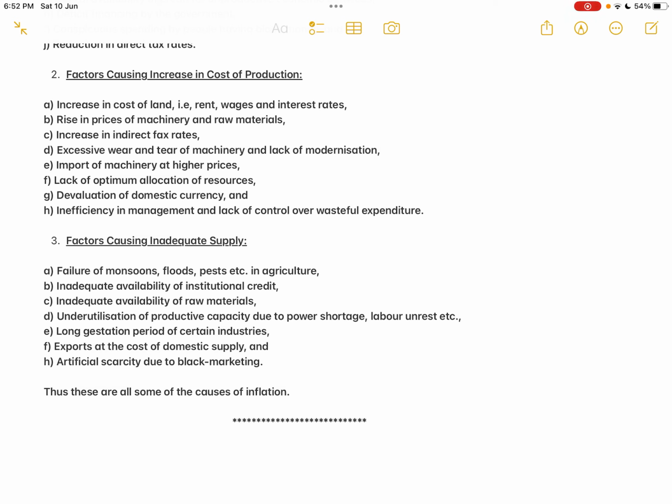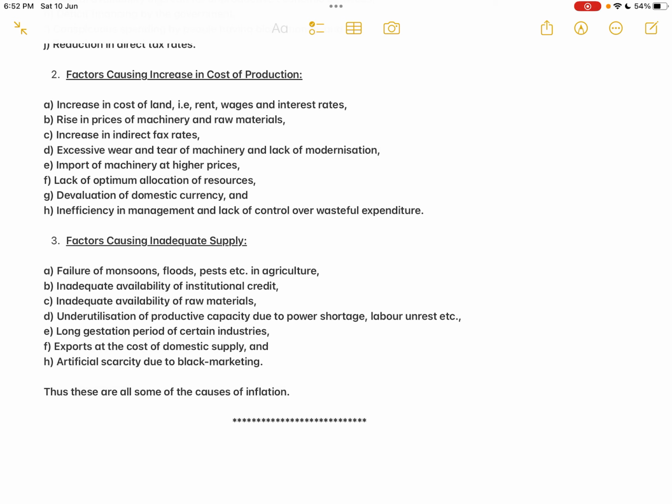Okay. Then point F, exports at the cost of domestic supply. Sometimes if the producers feel that through export they are getting more remuneration, then instead of supplying domestically, they will start exporting the commodity. That will result in shortage of supply domestically. And finally, artificial scarcity due to black marketing. All these traders and hoarders will take advantage of this inflationary situation.